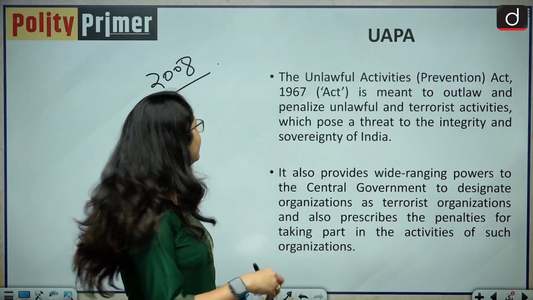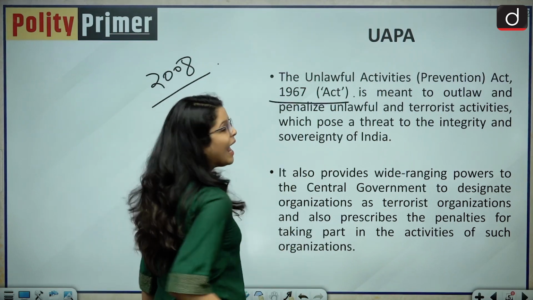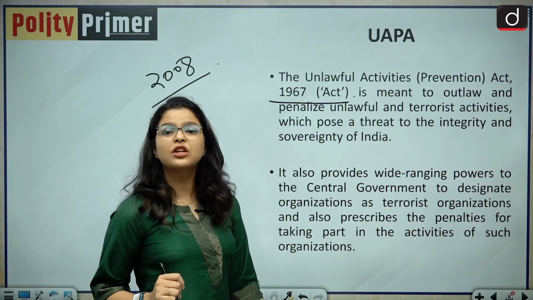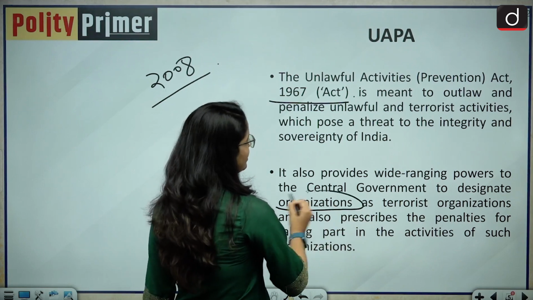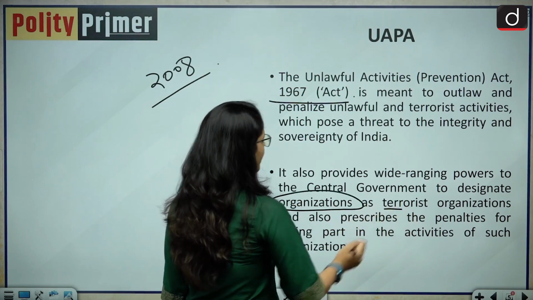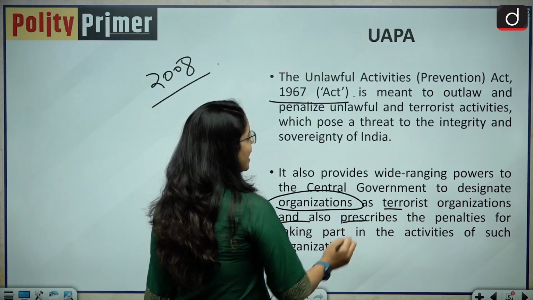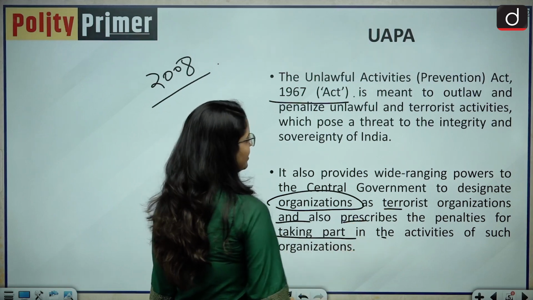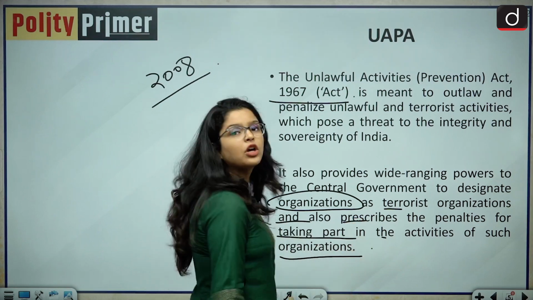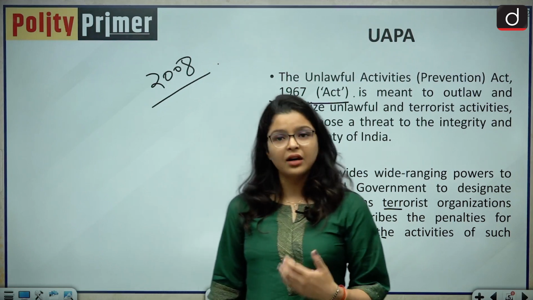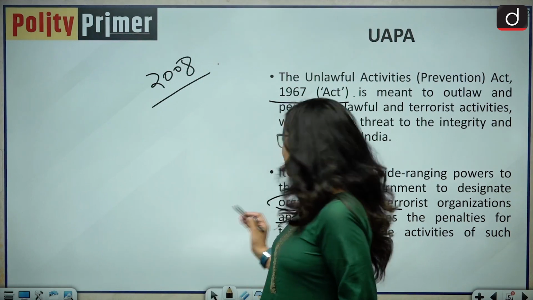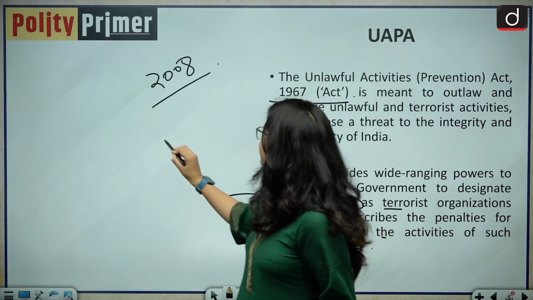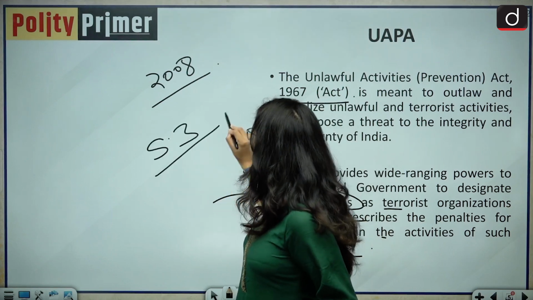It was enacted in the year 1967 and it gives the central government sweeping powers to declare and designate organizations as terrorist organizations and also prescribes the penalties for taking part in the activities of such organizations. If these organizations are declared to be terrorist organizations, they are declared under section 3 of this UAPA.